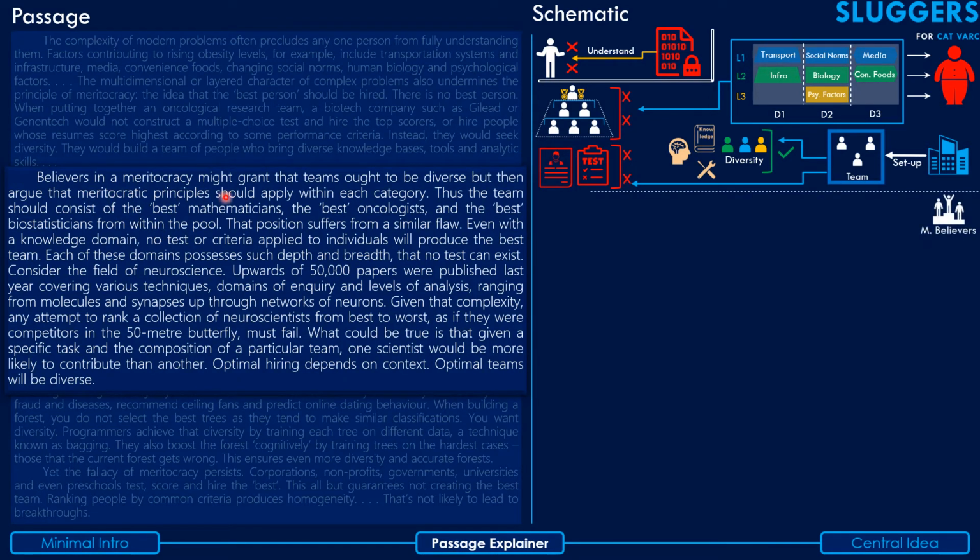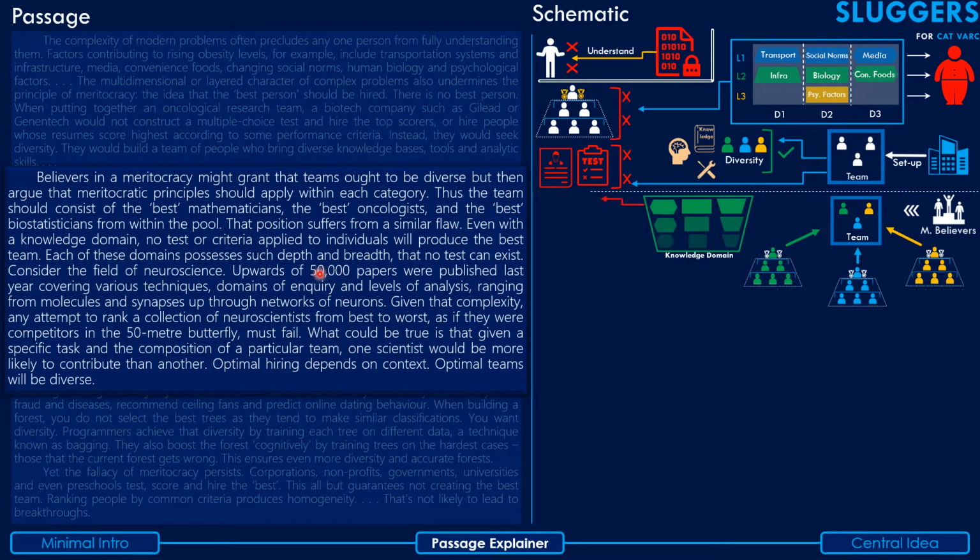Believers in meritocracy might grant that teams ought to be diverse, but then argue that meritocratic principles should apply within each category. Thus, the team should consist of the best mathematicians, the best oncologists, and the best biostatisticians from within the pool. That position suffers from a similar flaw. Even within a knowledge domain, no test or criteria applied to individuals will produce the best team. Each of these domains possesses such depth and breadth that no test can exist.